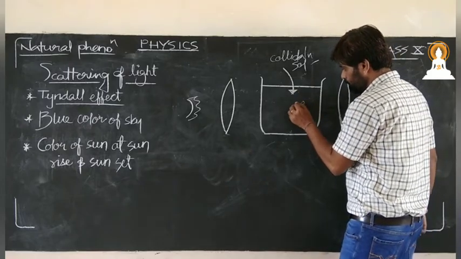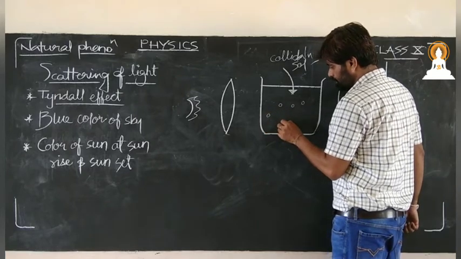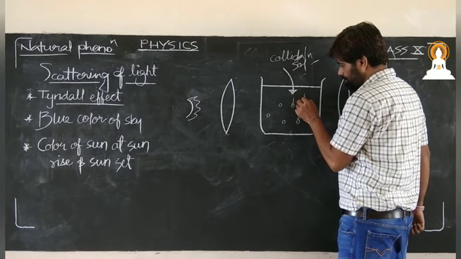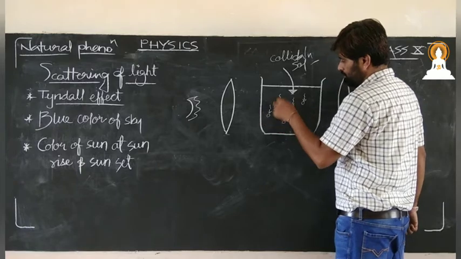So that at last we have some colloid. Finally, this is important: we have colloid particles of sulfur. Now these are the particles.